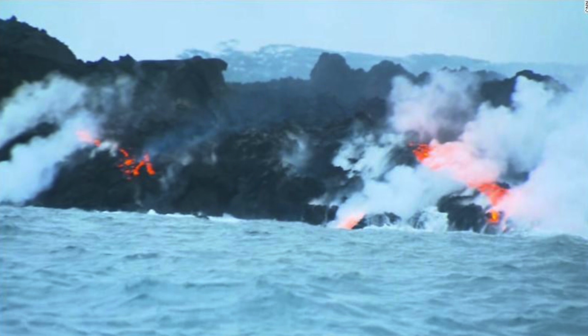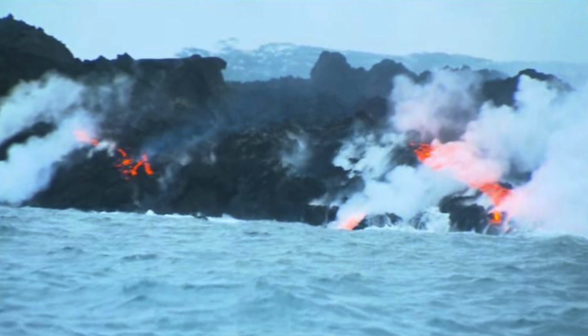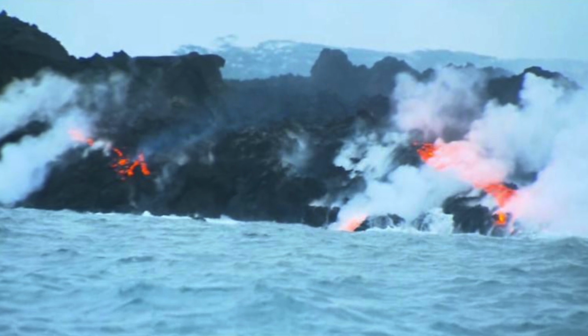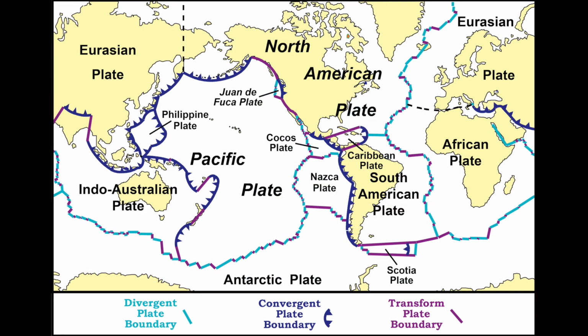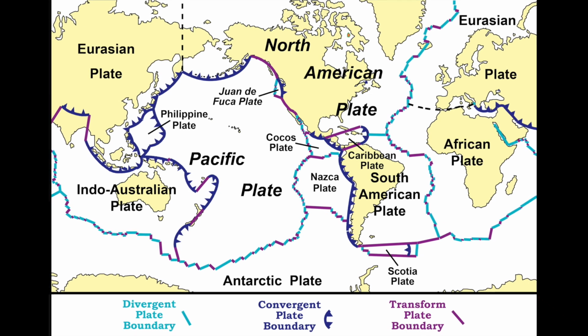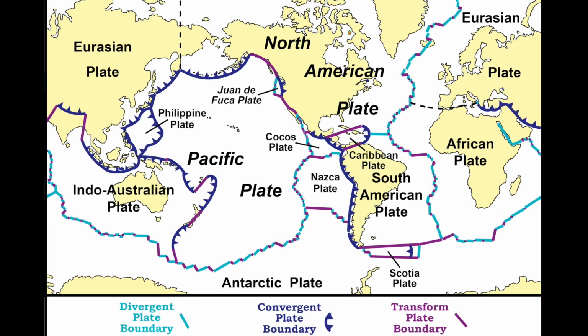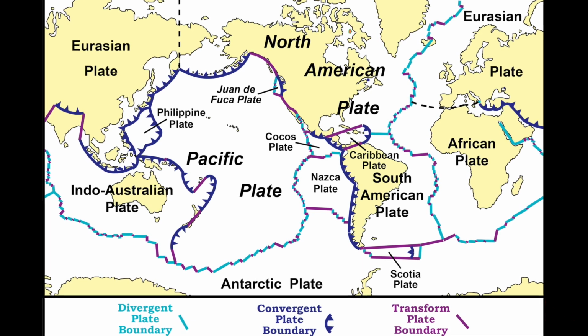Volcanoes are also associated with meeting zones of continents and oceans, especially in the Pacific Ocean. There is a close relationship between plate margins and volcanicity, as most of the active volcanoes are associated with the plate boundaries. 80% of the volcanoes are associated with the destructive or convergent plate boundaries.